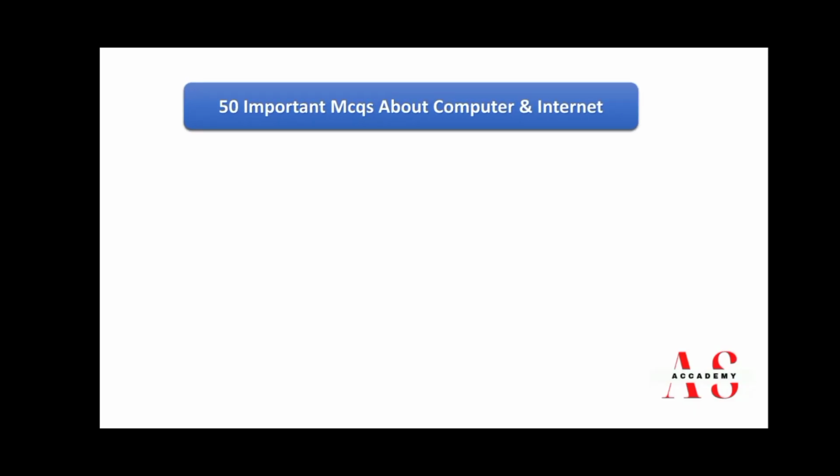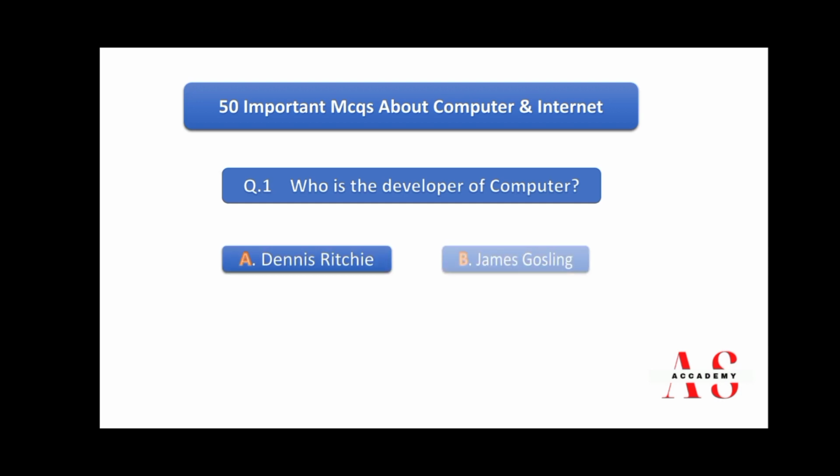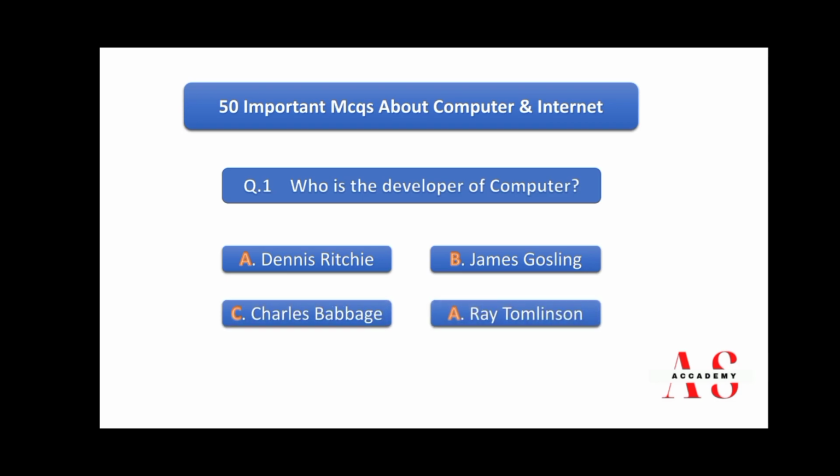50 important MCQs about computer and internet. Question number 1. Who is the developer of computer? A. Dennis Ritchie. B. James Gosling. C. Charles Babbage. D. Ray Tomlinson. So right answer is C, Charles Babbage.